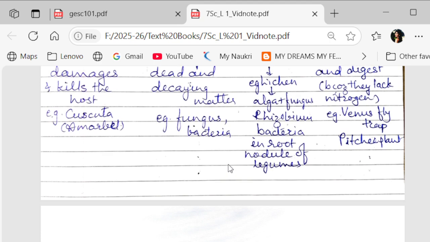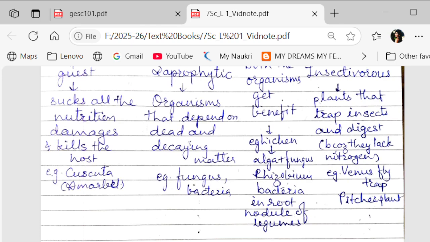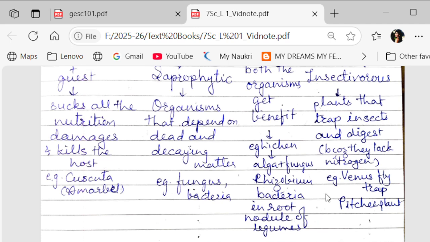This kind of plants provide a house to the bacteria to live, and in return the bacteria provide them nitrogen. The bacteria convert the nitrogen into nitrogenous compounds, because plants cannot take nitrogen directly from the air, so they require some nitrogenous compound, and these plants require nitrogen for protein synthesis, for making protein. So the Rhizobium bacteria give nitrogenous compounds, and in return the root nodules give them a place to live.